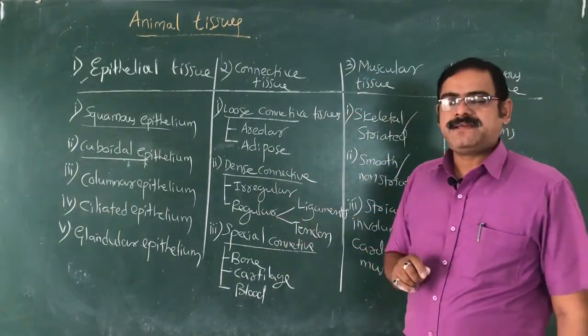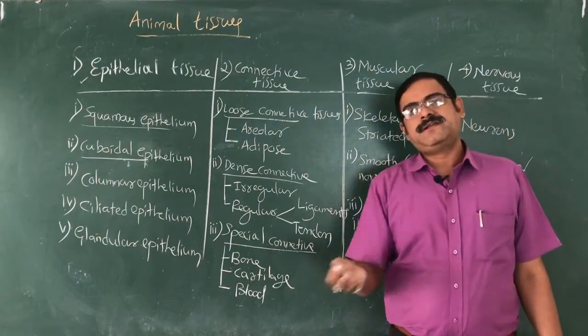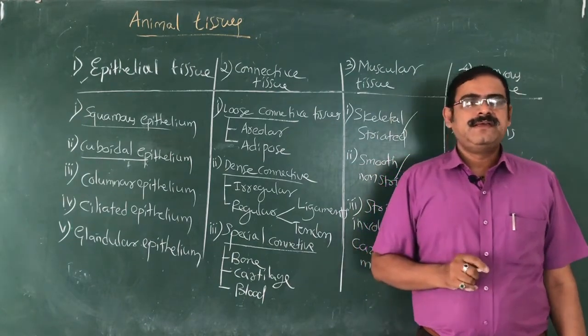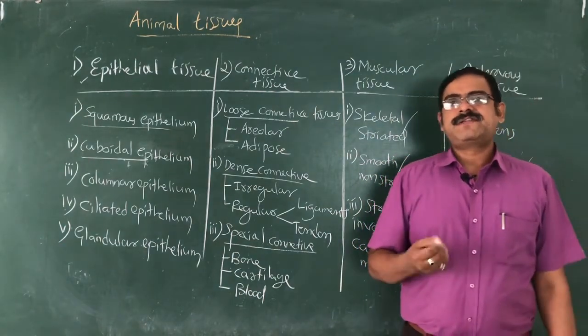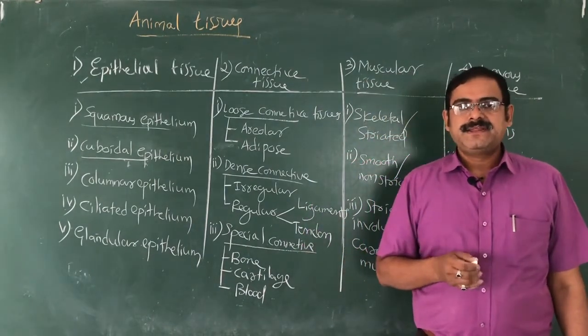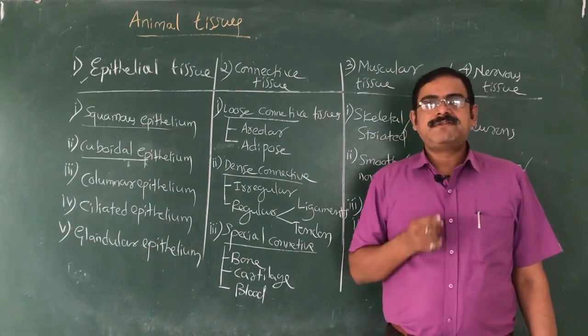Glandular epithelium is epithelium modified to secrete certain secretions. The best example is the mucus secreting cells in our stomach. In the stomach we have the acid HCl. If the mucous membrane is not there, that acid will burn our stomach.